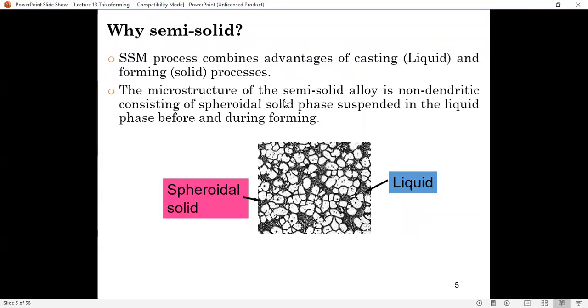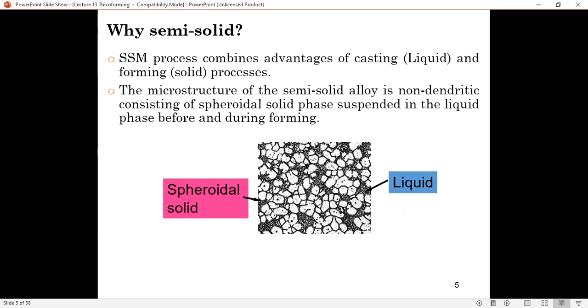The microstructure of the semi-solid alloy is non-dendritic, consisting of a spherical solid phase suspended in the liquid phase before and during forming. So in terms of the advantages in microstructure, you have a spheroidal solid and liquid, which is maintained in this way during the solid phase and also during the forming stage.